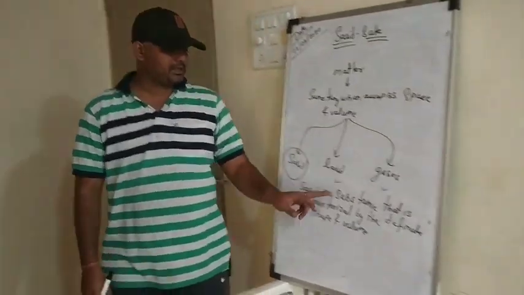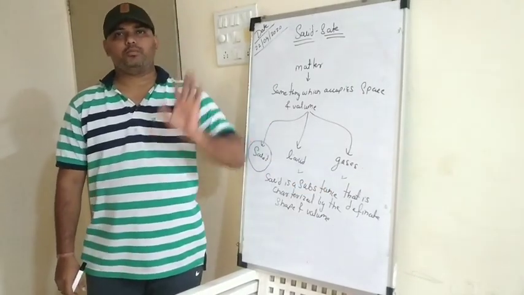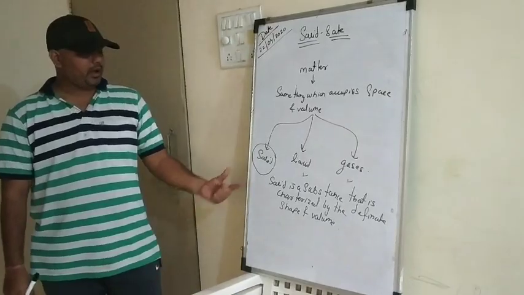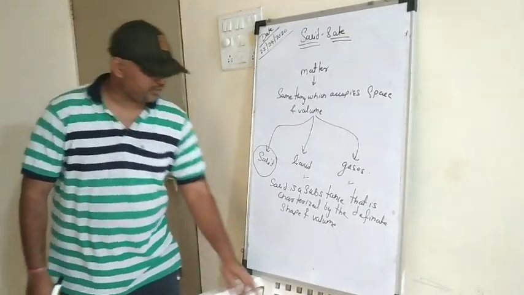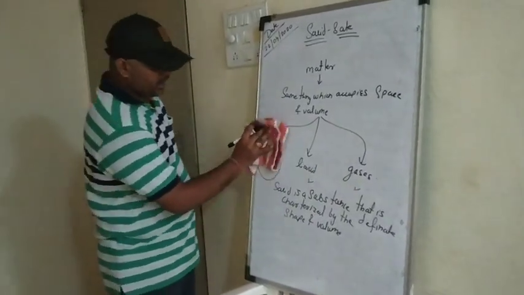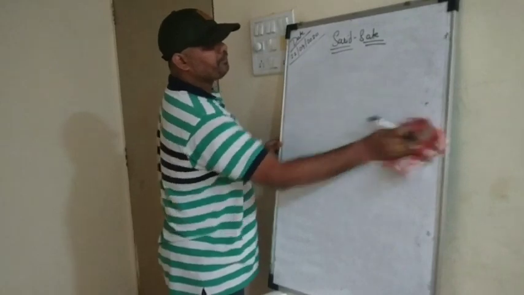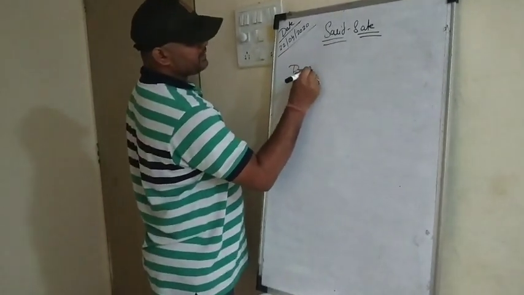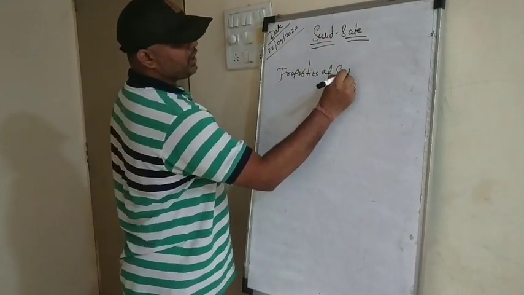This is what we are going to learn in this chapter, solid state, about the solid and the different kinds of solids and the classification of solids, right? So let's start with the solids. We'll first see the properties of solids.